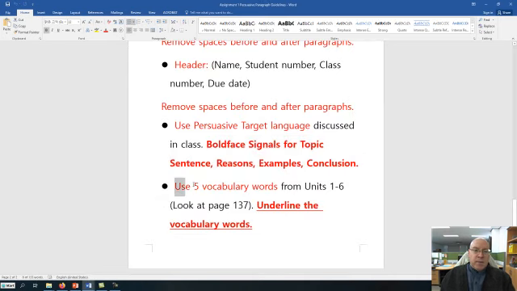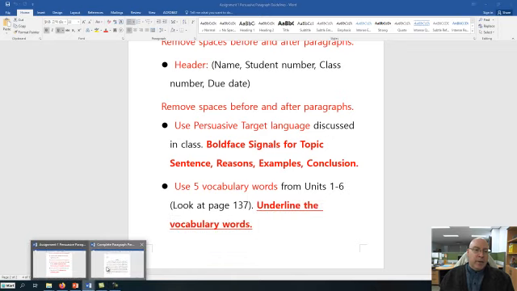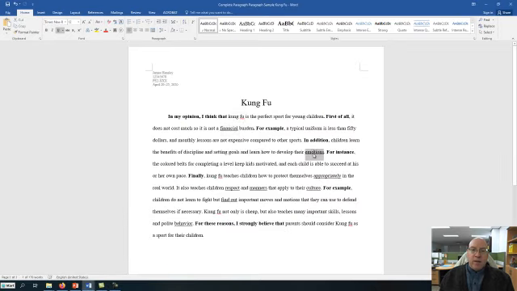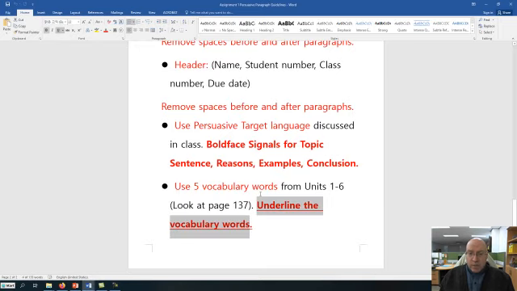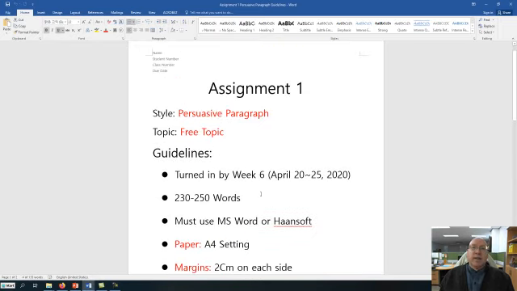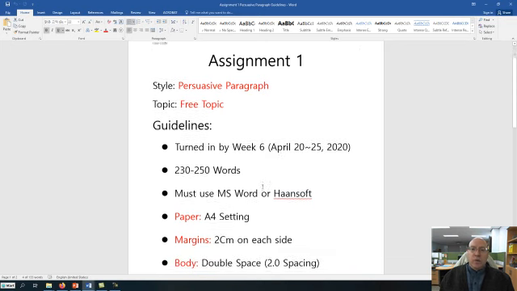Last thing it says, please use 5 vocabulary words from units 1 through 6. You can choose any of the words from page 137. You can open up your book to page 137. There's a huge list of words there that you guys can use. But please underline your vocabulary words. So there's an underlined word. There's one. There's one. Makes it easier for me to see. So underline those words there for me. And bada bing, bada boom. I think that's it, guys. Those are your guidelines for your first assignment.